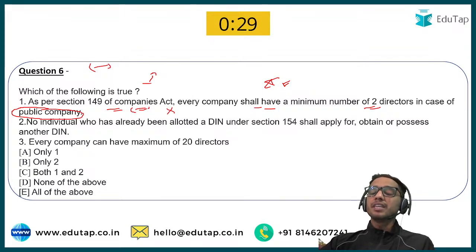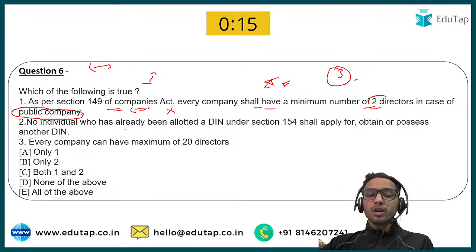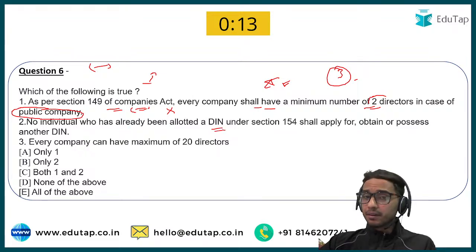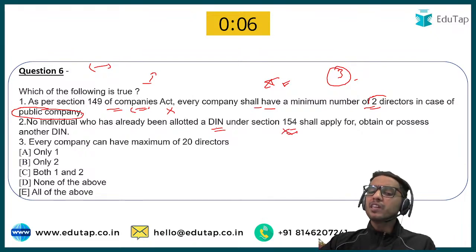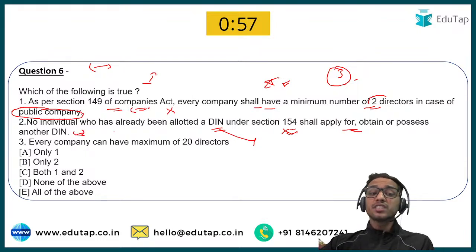Every public company shall have a minimum of 3 directors, not 2 directors. The 2 directors limit is there in the private company. Next, no individual who has already been allotted a DIN under Section 154, even if you don't remember the 154, don't worry about that. No individual who has already been allotted a DIN, the Director Identification Number, shall apply for, obtain or possess another DIN. So this is absolutely correct.